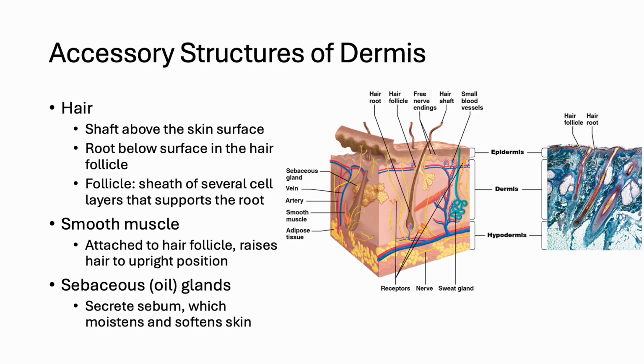Sebaceous glands secrete sebum, which is an oily substance that lubricates hair and softens skin, preventing it from becoming brittle or cracked.